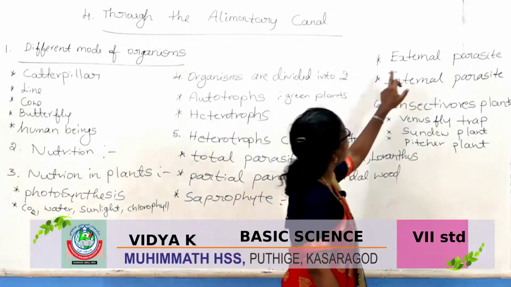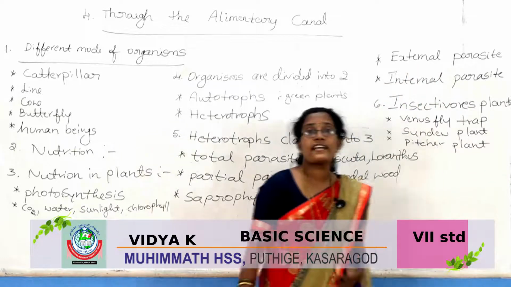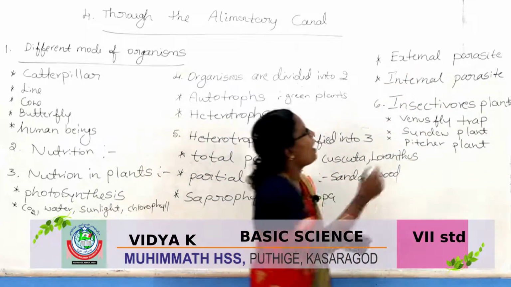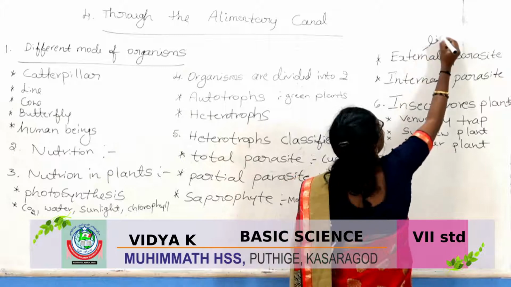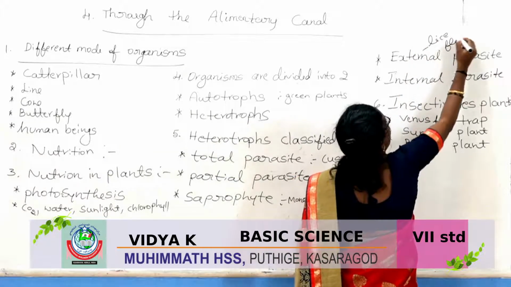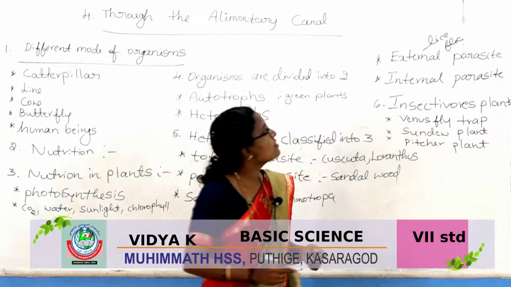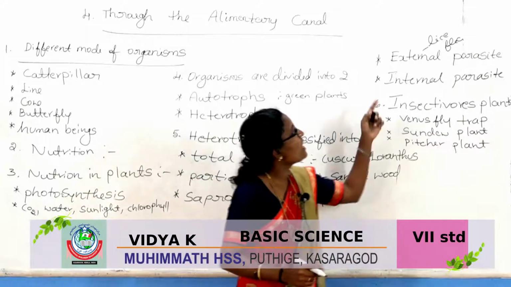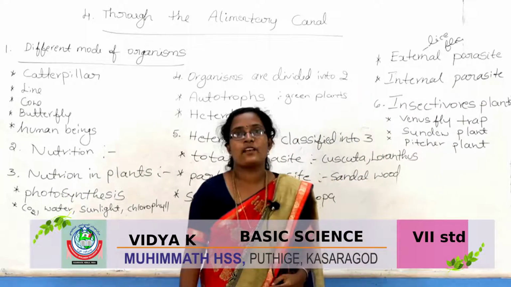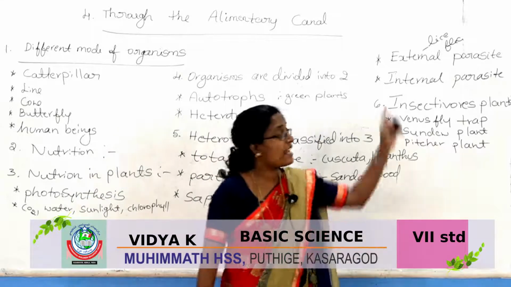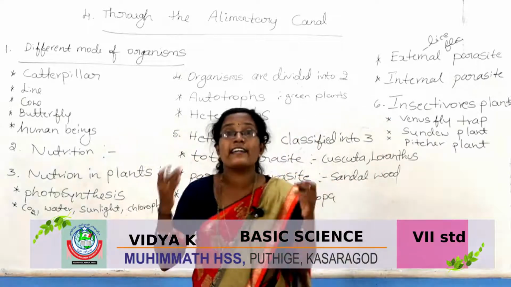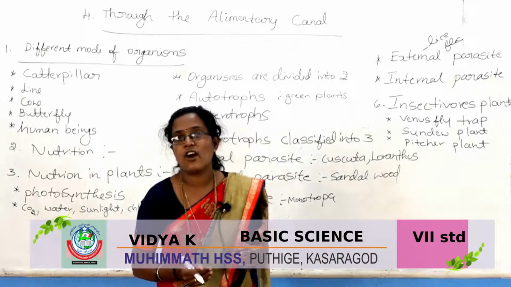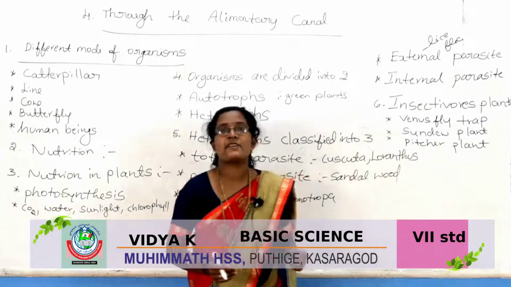What is the example for external parasite? Lice, L-I-C-E, and flea. Lice and flea are external parasites. Lice live on the head of human beings.